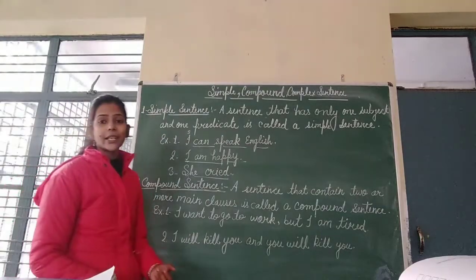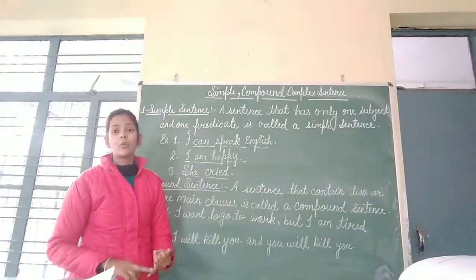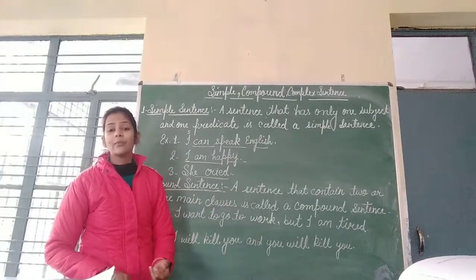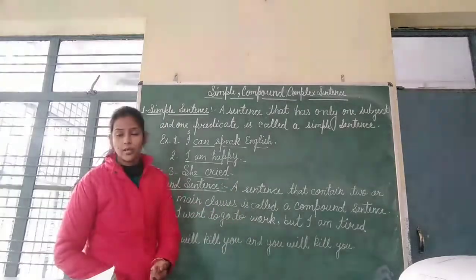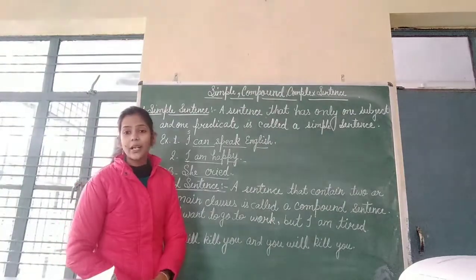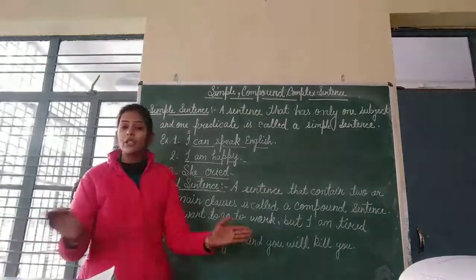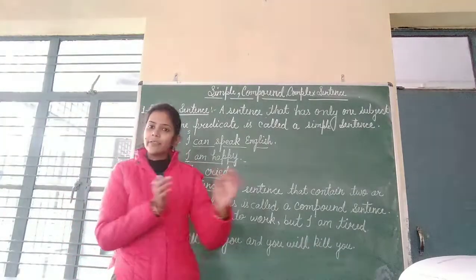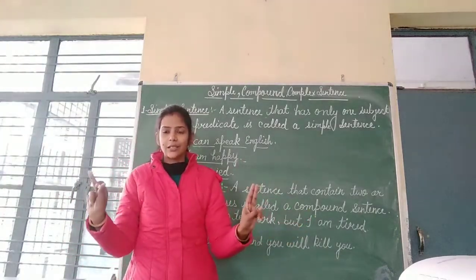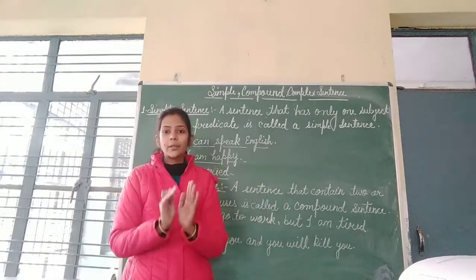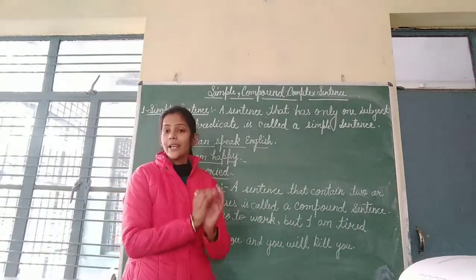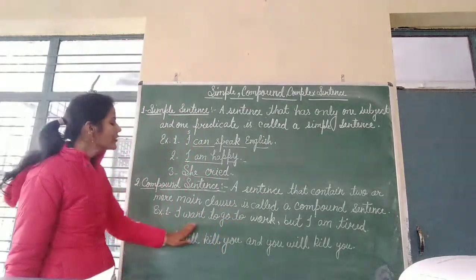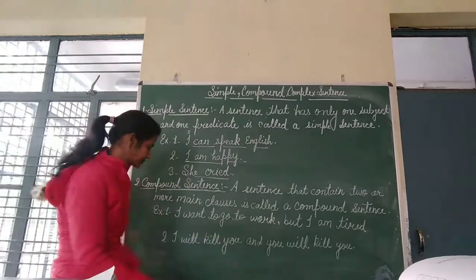When you see more than one subject, more than two also, and more than two verbs, those sentences will be compound sentences and will be joined by a conjunction. One simple sentence and another simple sentence: I have two sentences, and when I join them by a conjunction, that sentence is called a compound sentence. See here the example: I want to go to work.